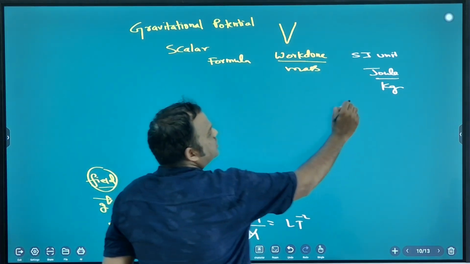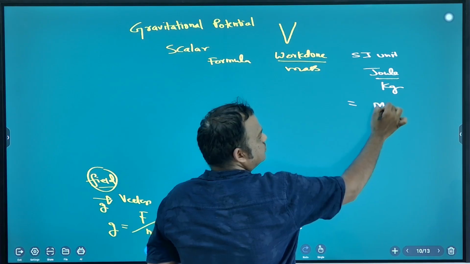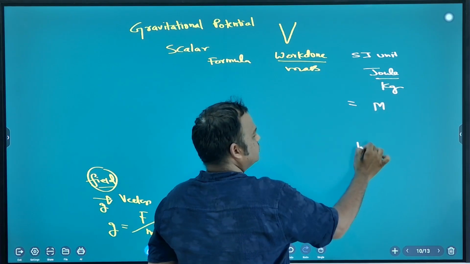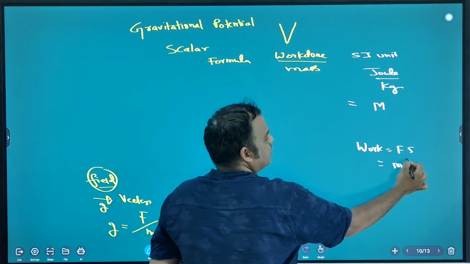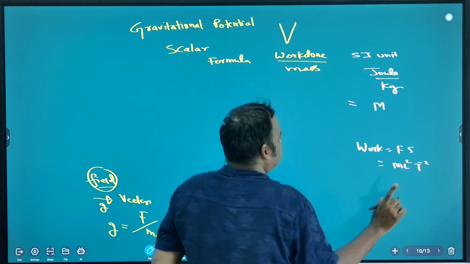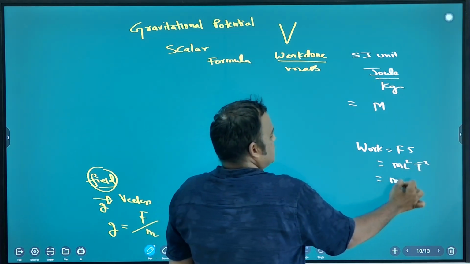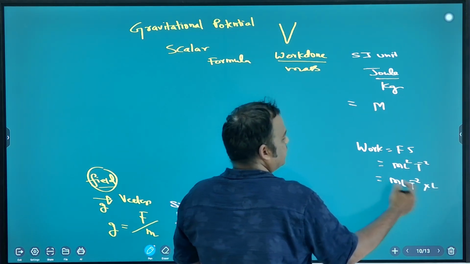What is the dimension formula of potential? Work done, you know, work done. Force into displacement, Fs. ML squared T minus 2. Very good. Okay, you will get this.